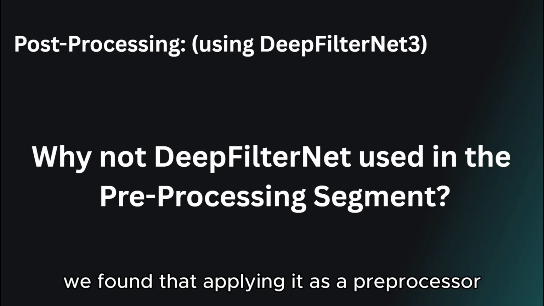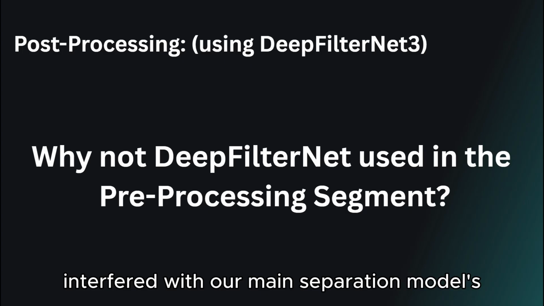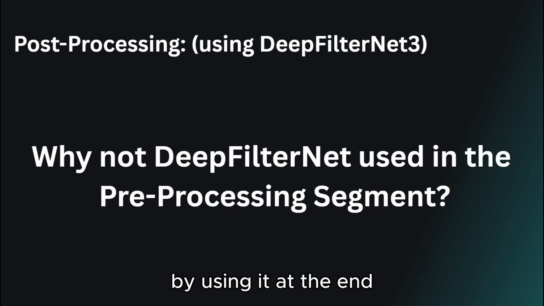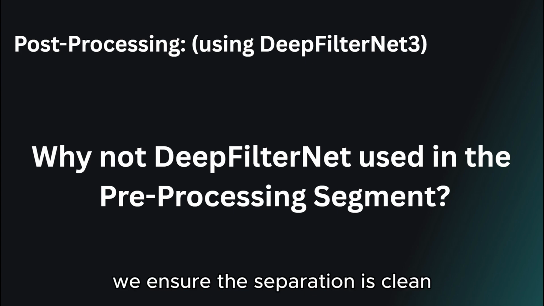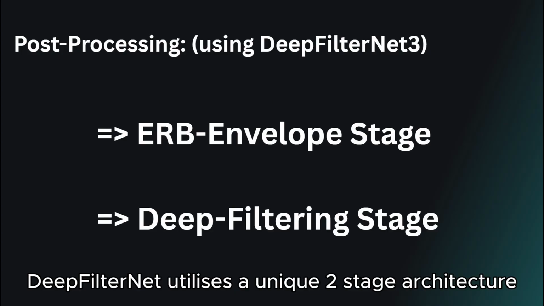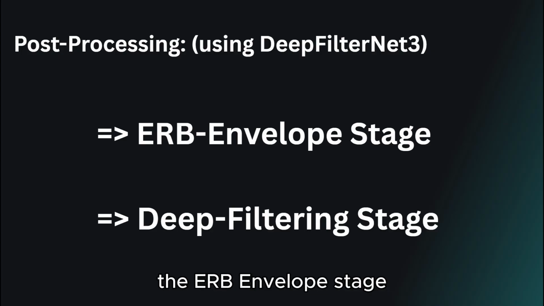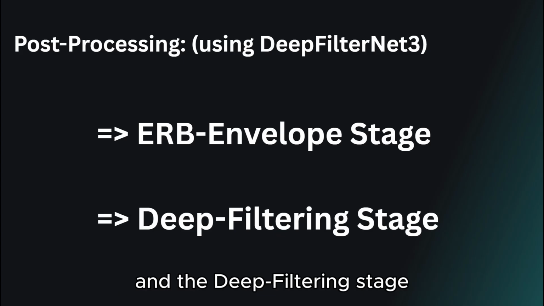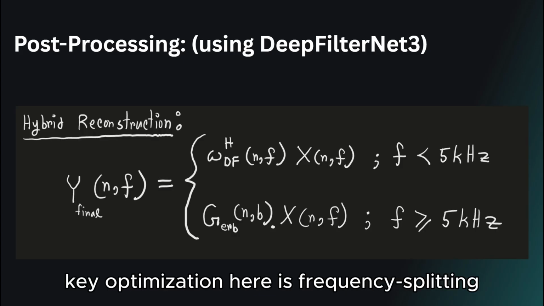We found that applying it as a preprocessor interfered with our main separation model's ability to distinguish between sources. By using it at the end, we ensure the separation is clean before we refine the audio quality. DeepFilterNet utilizes a unique two-stage architecture: the ERB envelope stage, which acts like a psychoacoustic equalizer, and the deep filtering stage. The key optimization here is frequency splitting.